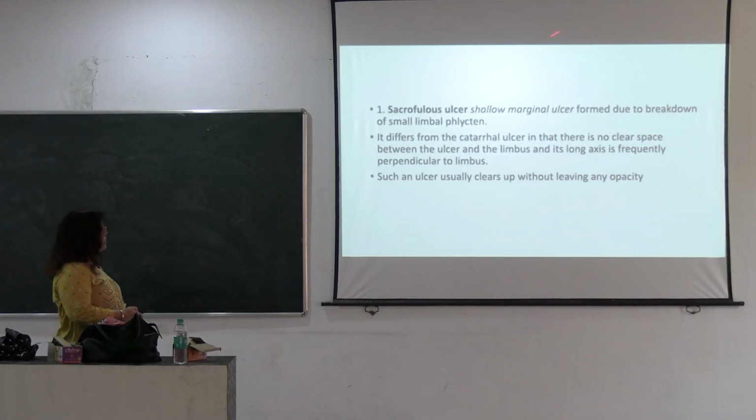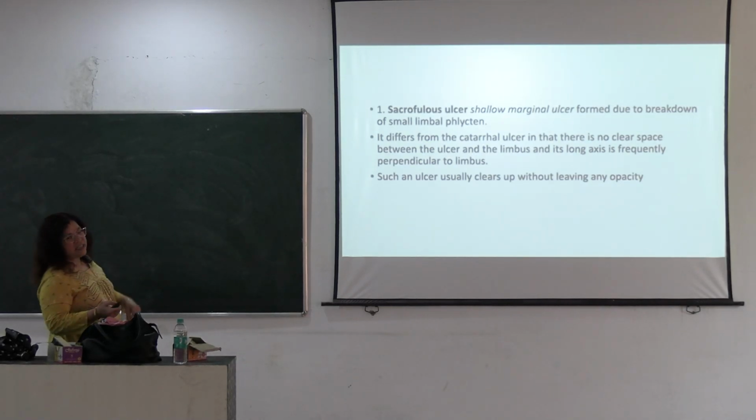The sacrophilous ulcer is a shallow marginal ulcer, due to breakdown of a small limbal phlyct, and it differs from the catarrhal ulcer. There is no clear space between the ulcer and the limbus, and its long axis is frequently perpendicular to the limbus. In the other marginal ulcer, there is a clear-cut demarcation, and such an ulcer usually clears up without leaving any opacity.